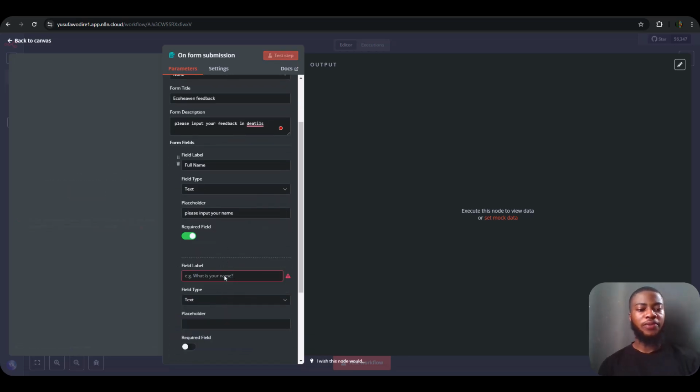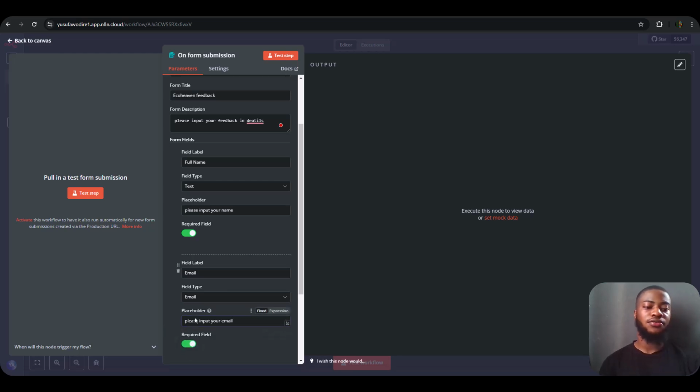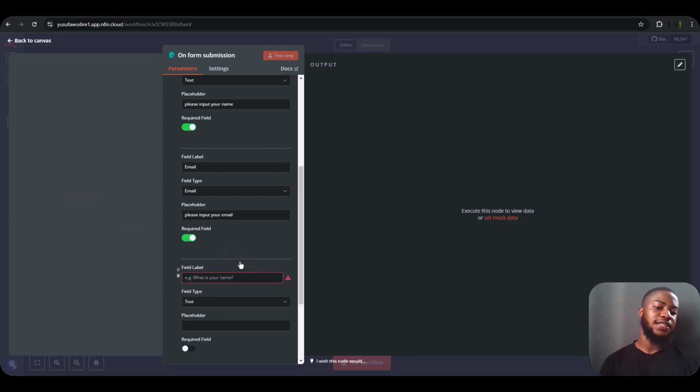The other field I'm going to be adding is the email. So for the field name, email. For the field type, I'm going to be selecting email, and for the placeholder, I can just write please input your email. So this is required also, and we are going to be adding the last field.